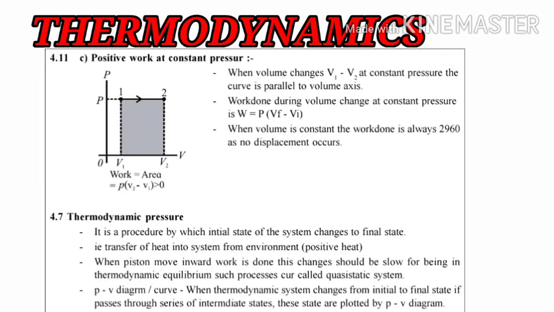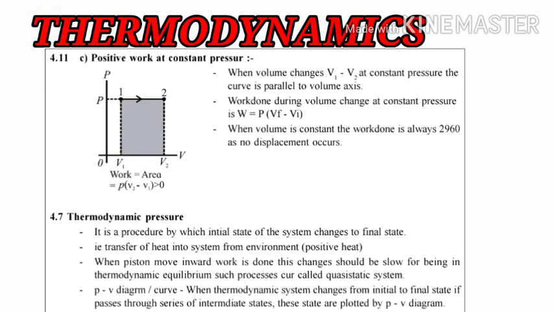So these are the 3 conditions of positive work, negative work and zero work. I will revise the 3 of them in a very short time. In the positive work, there will be expansion of the gas, so the volume changes due to the outward motion of the piston, and the pressure decreases. The volume of gas increases, hence the work done by the gas will be given as the integration of P dV, which will be greater than 0, with the limits of integration from initial volume to final volume. So this was all about positive work.